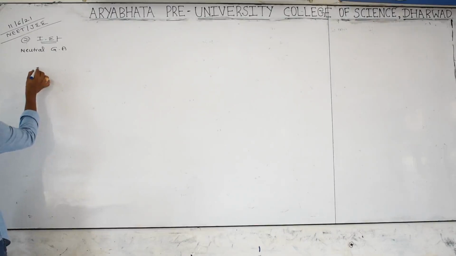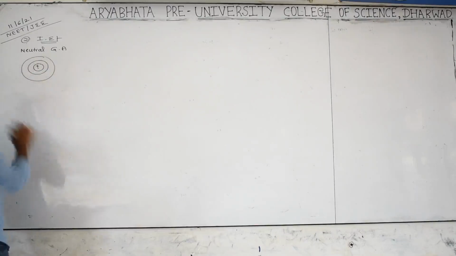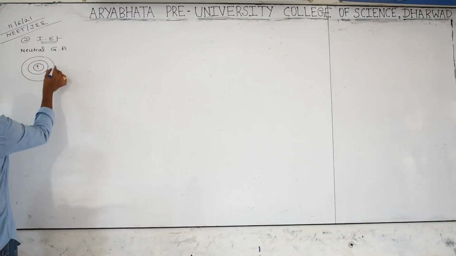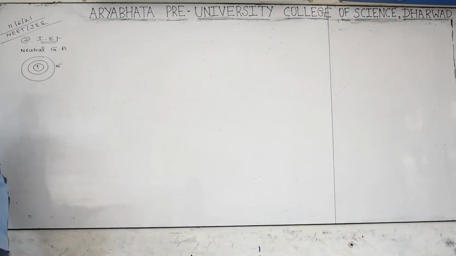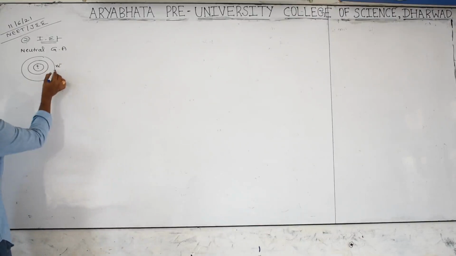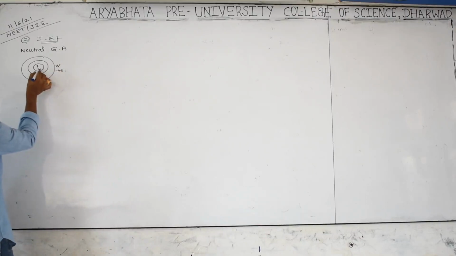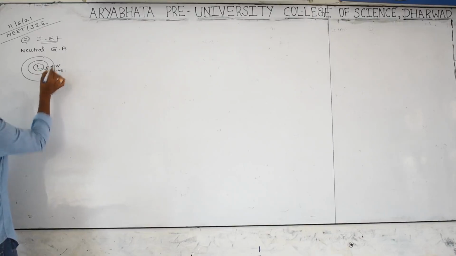The nucleus is there carrying positive charge, and so many shells will be there, every shell filled with electrons. The electron present in the last shell is called the valence electron. Electrons carry negative charge. Between nucleus and electron, what is happening? A force of attraction will be there.